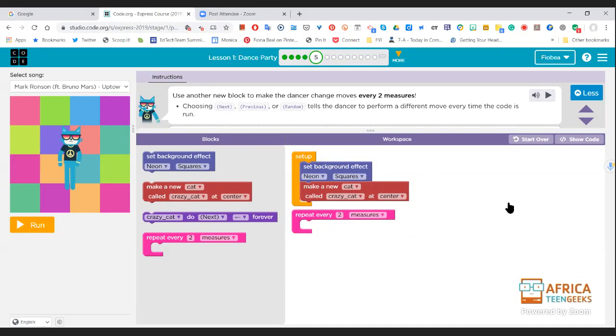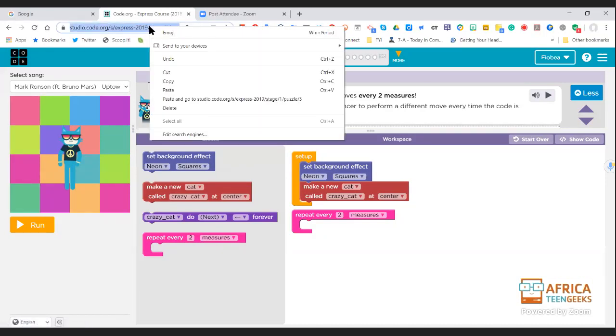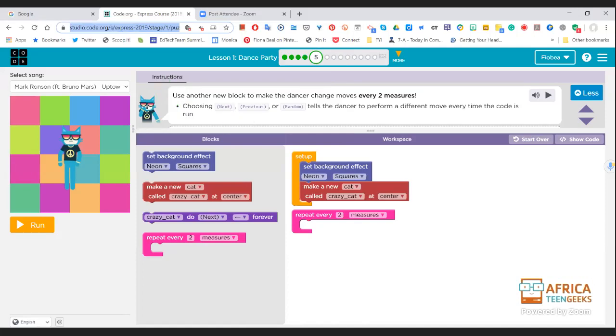So how do you get to level 5? You're going to click on this top here. See at the top where it's got all the levels? You're going to click on number 5 at the top. Right. I'll put the link in again, just in case.